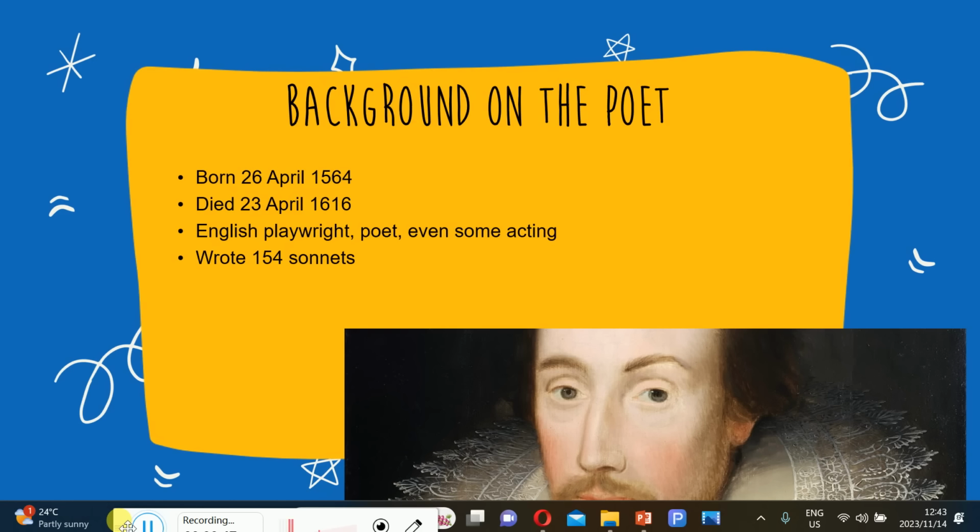And by now, I have stated that you should expect questions around structure of the poem, even though it's not a sonnet. It might be a free verse, it might be a ballad, and so forth. William Shakespeare was born, just a brief background, because we always do that with poets, so that we get to understand them a bit better, which ultimately makes their work easier for us to understand.